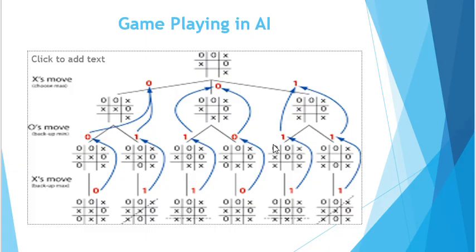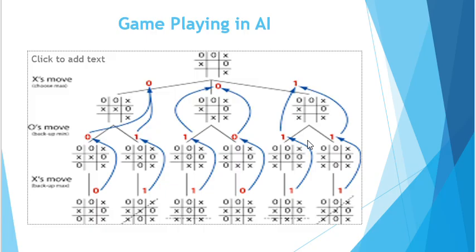If I have drawn the diagram of the tic-tac-toe game, if Max starts from this move, he has three choices over here. So he can choose any of them.